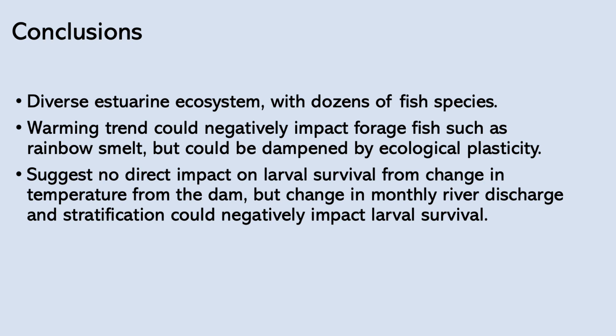Our results don't suggest any direct impact on larval survival from the change in temperature from the dam, because it is forecasted that the dam will decrease the temperature at the surface in spring and summer. However, by changing the monthly river discharge and stratification, especially in summer and spring, it could negatively impact the larval survival of rainbow smelt, because we know that this freshwater layer is really critical as a refuge for the smelt larvae in the region.